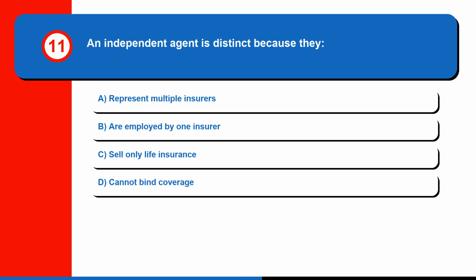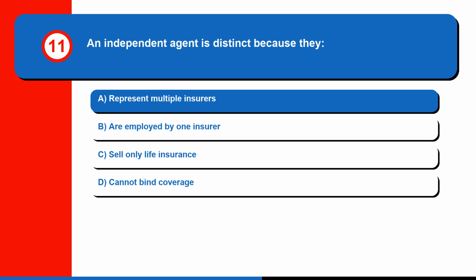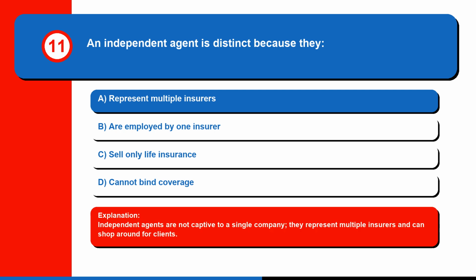Question 11. An independent agent is distinct because they A. Represent multiple insurers. B. Are employed by one insurer. C. Sell only life insurance. Or D. Cannot bind coverage. The correct answer is A. Represent multiple insurers. Independent agents are not captive to a single company, they represent multiple insurers and can shop around for clients.